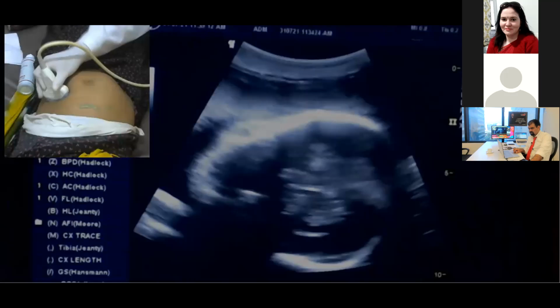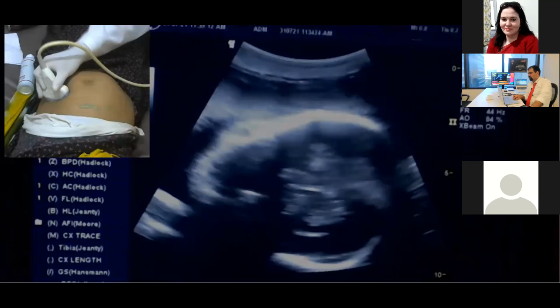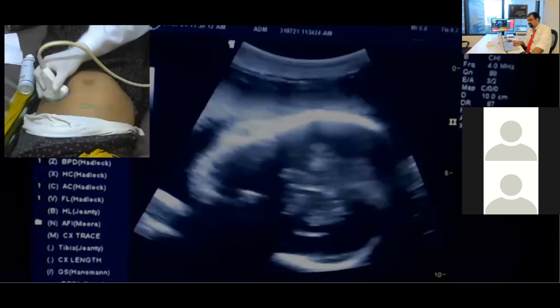When your probe is in axial section, then you have to slide slightly and then rotate the probe by 90 degrees. Very good. So where have you taken the basic training? From your institute, sir. Okay, you are registered with us. So the point here is that whenever we are in axial section, we have to rotate the probe by 90 degrees and you will get to the facial profile, which we are discussing in the server-based courses.